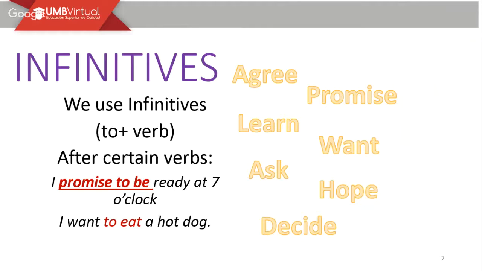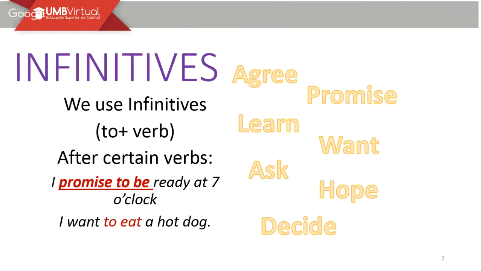The difference is that when we are creating sentences, it is important to take into account whether those verbs are followed by a gerund or an infinitive. How can we know that? On the internet, you can find different lists of verbs followed by gerunds, as well as those followed by infinitives.